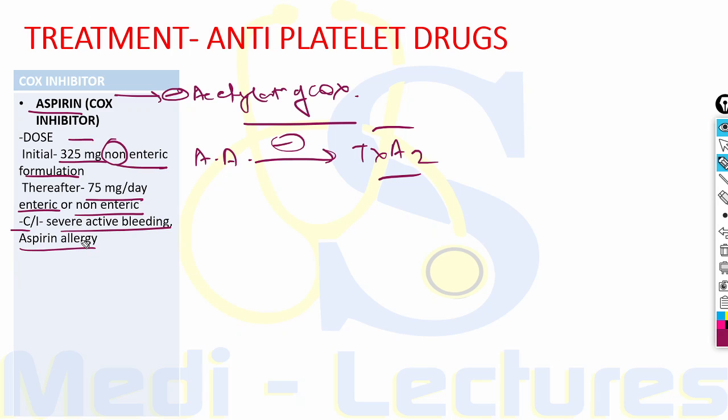Now, in the absence of risk of bleeding, patients who are presenting with NST-ACS should also receive P2Y12 inhibitors, whether these are treated by conservative strategy or invasive strategy. Now let's discuss these P2Y12 inhibitors.